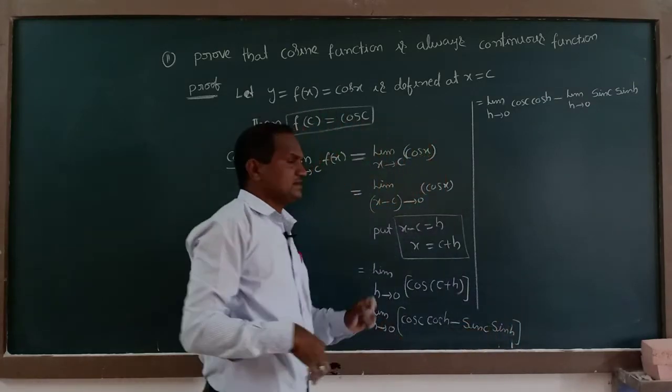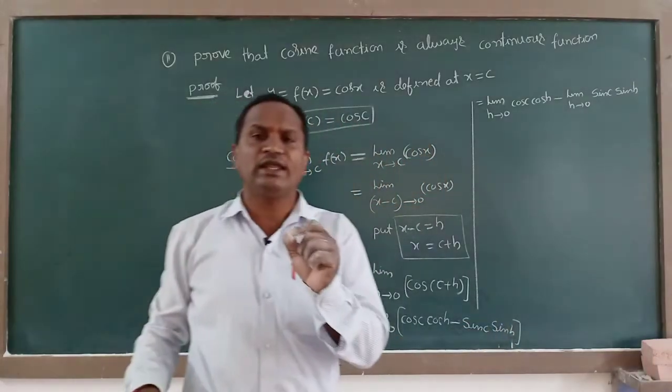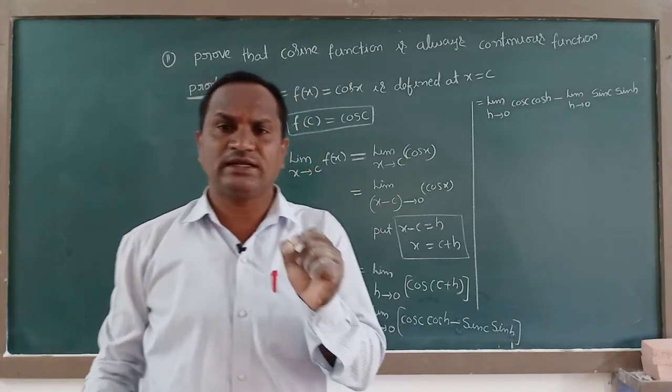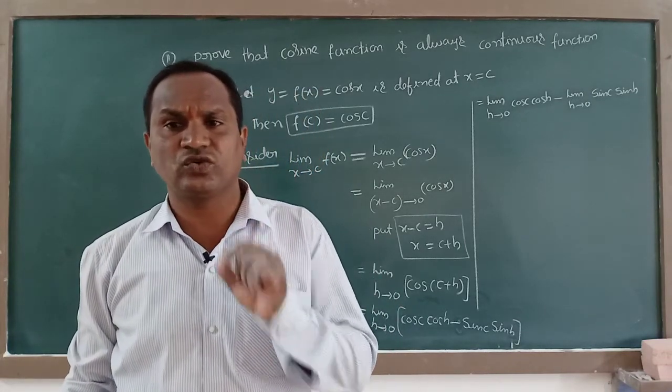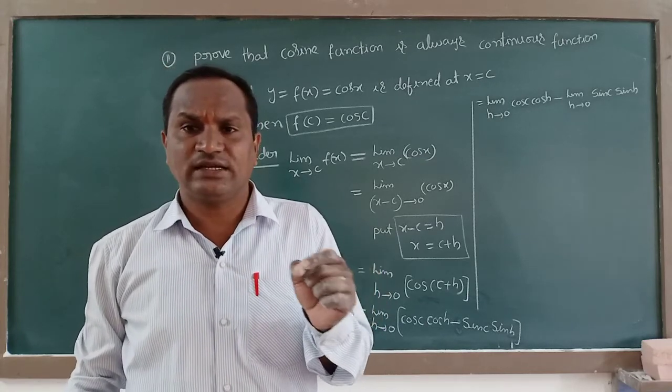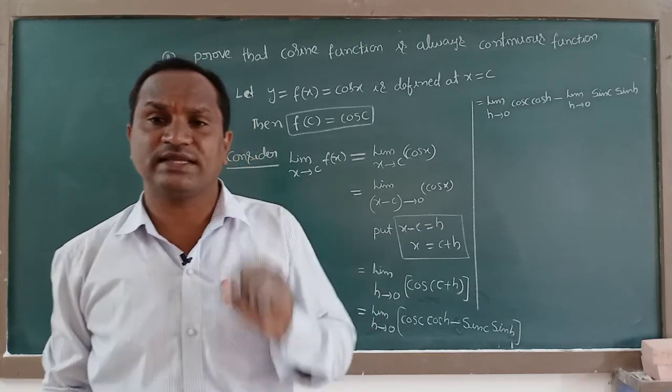H tends to 0 means that the limit is applicable for only h terms. Those functions containing h terms, the limit exists for those only. Other than h, you can take them outside, and at the same time consider them as constants.